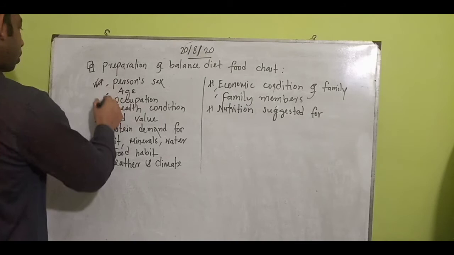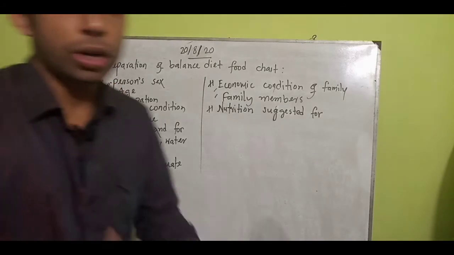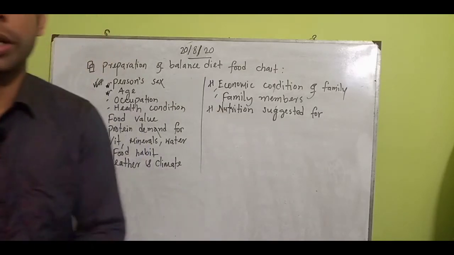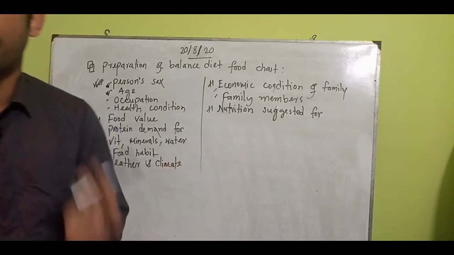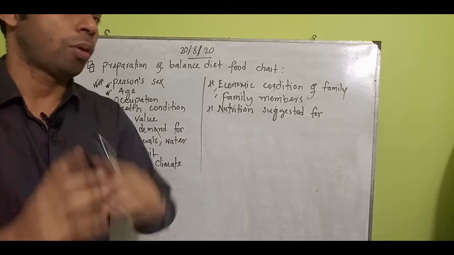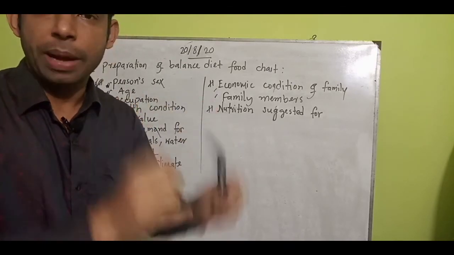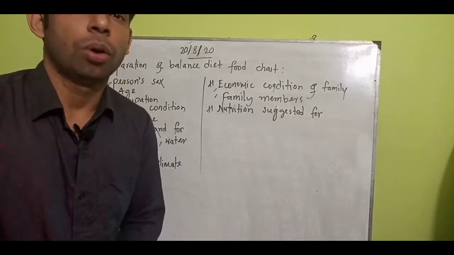Age, of course, is very important. Your child's age, your mother's old age, your father's old age, grandfather more than that. Because of their ages, different kinds of food chart can be made for them. So we have to maintain this on the basis of their age.